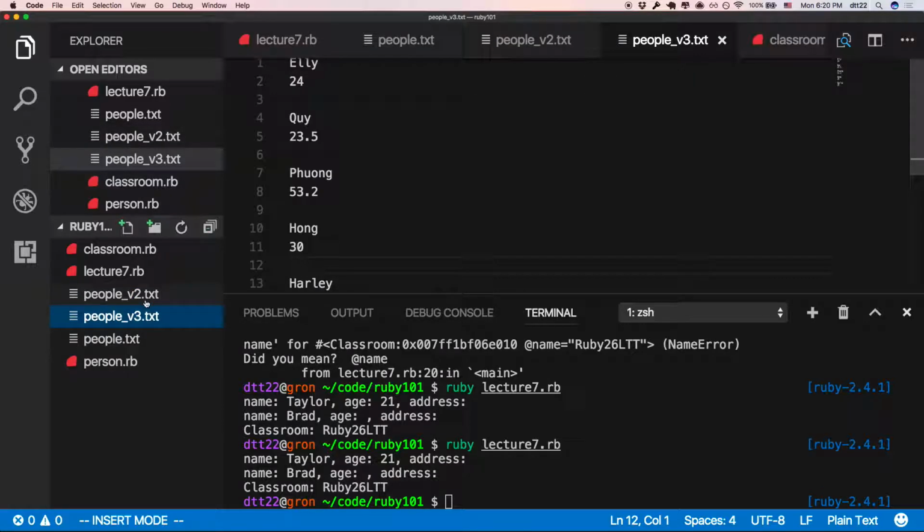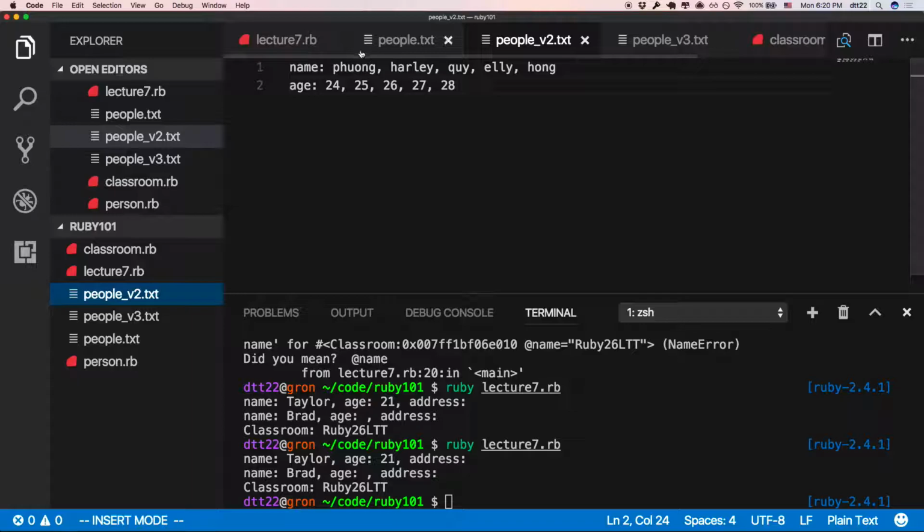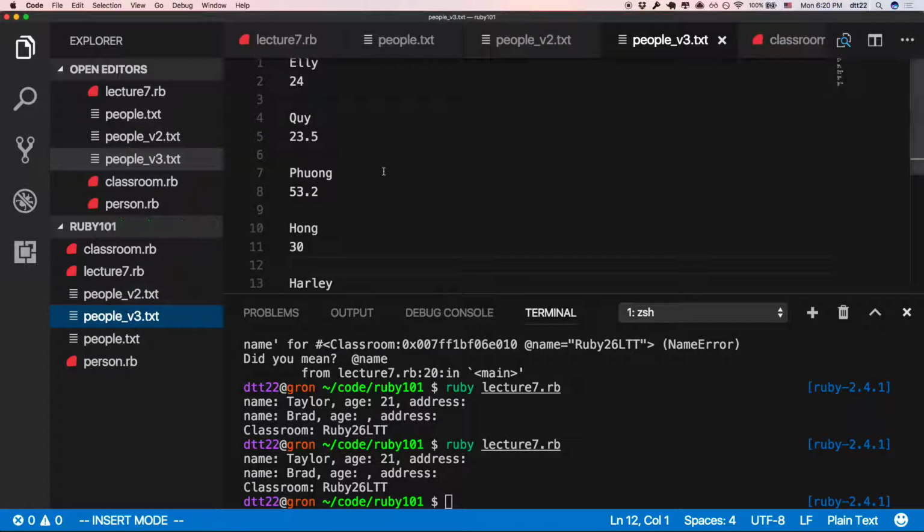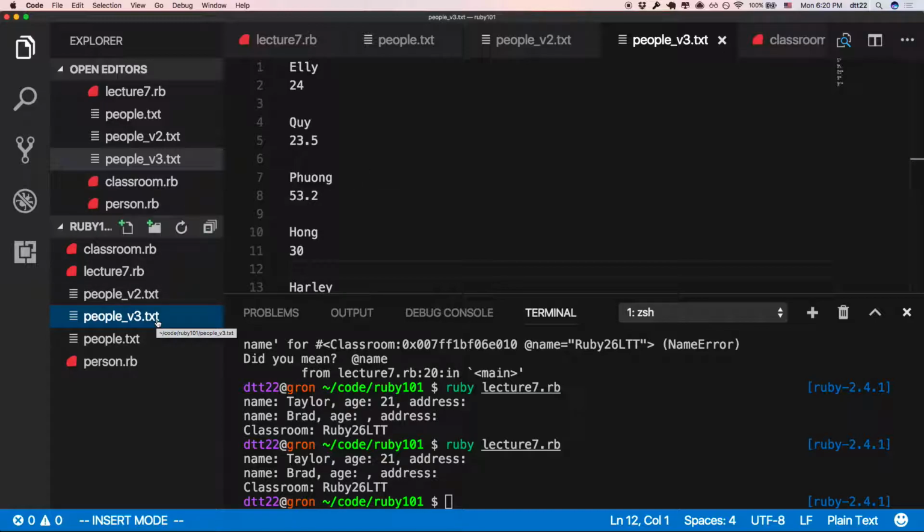Version 2? Version 2 looks good, huh? It's a bit difficult to know whose age is whose. Alright, so version 2 may be good or maybe not good. Version 3? Not bad. Too many lines. I have to remember which line is age, which line is...